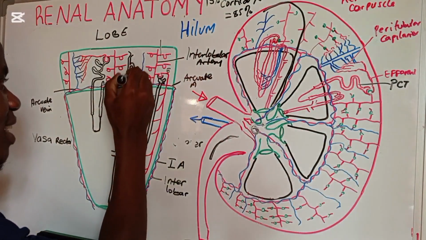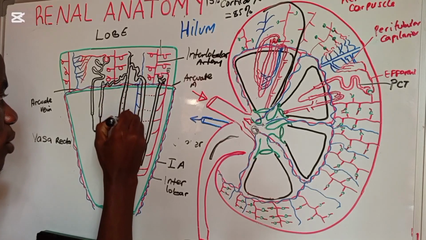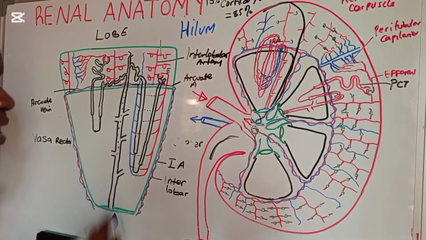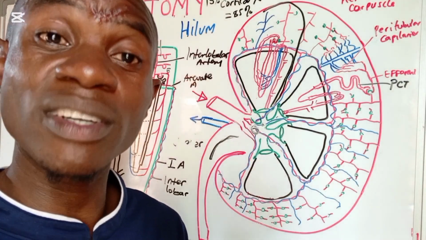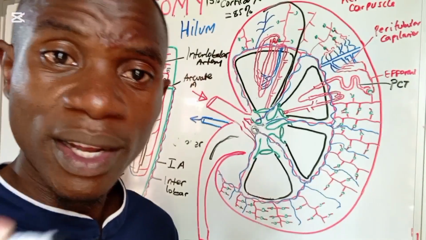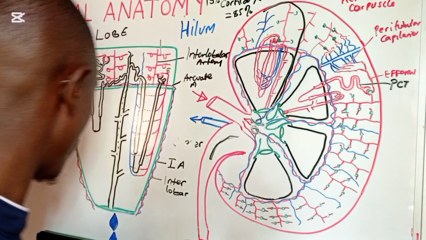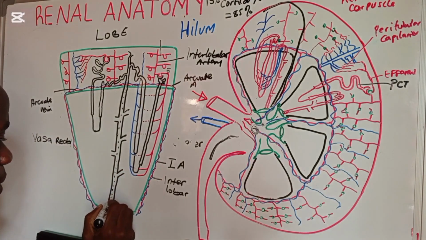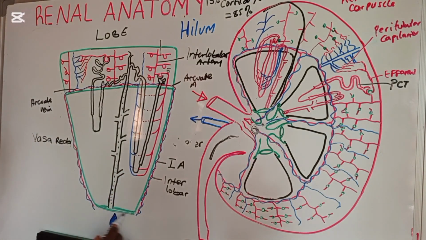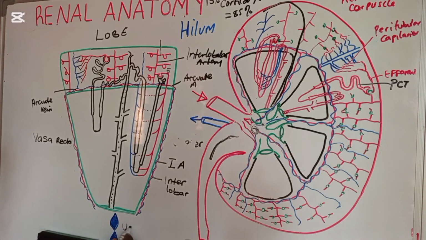So now this collecting duct is going to be having urine. But again, we shall see what is going to be happening in the collecting duct when we are talking about the physiology of the nephron. Okay, so now as it is moving down, collecting all the urine, eventually our urine is going to be coming out. So now this one here is our urine. But before reaching this point here is what we call the renal papilla.